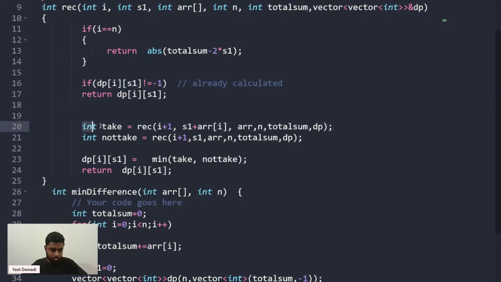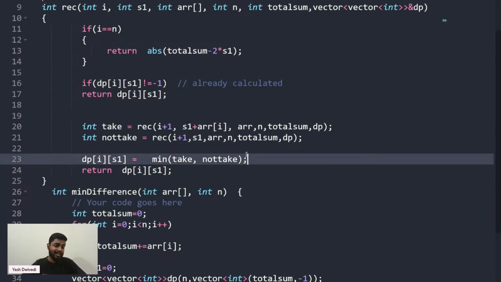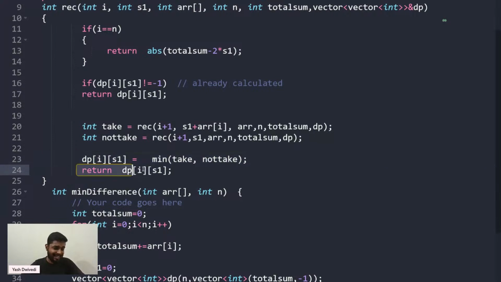Otherwise, you will take both the scenarios: taking the ith element into the sum, that will be s1 plus rfi. If you don't take it, then that will be s1 directly passed. And then what I have done is, if it was not stored, then I'll store it so that I don't have to calculate it again, and then I'll return it in the end.